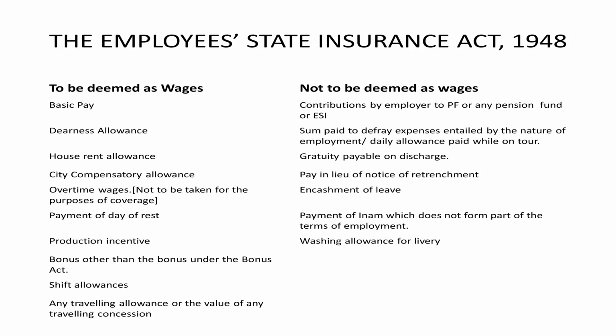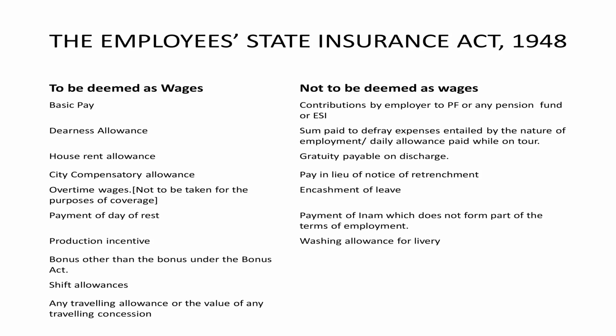Not deemed to be wages is the contribution payable by the employer towards PF and ESI. Sums paid to defray certain expenses, for instance welding allowance or shoe shine allowance for security. All these kinds of allowances are excluded from the definition of wages.